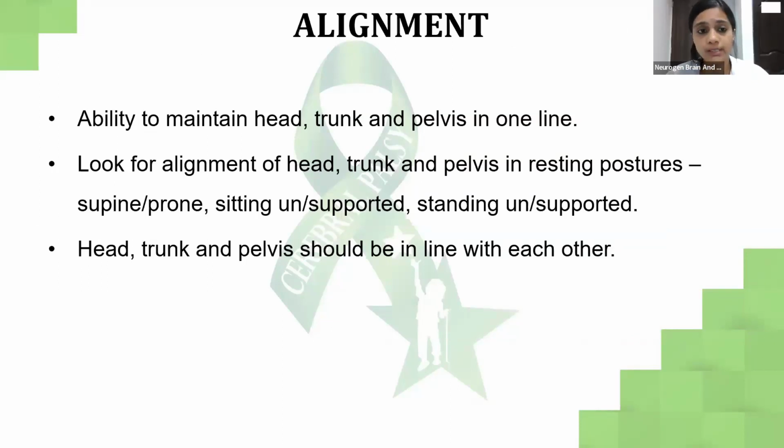Alignment is the ability to maintain the head, trunk, and pelvis in one single line. We need to look for alignment in all the different positions: on the back, on the tummy, while sitting supported and unsupported, and standing supported and unsupported. It's very important for us to understand whether the child's alignment in each position is fine or not.